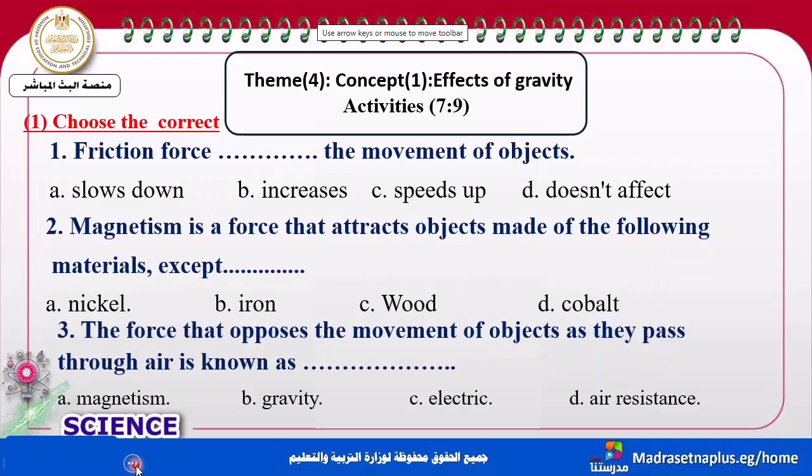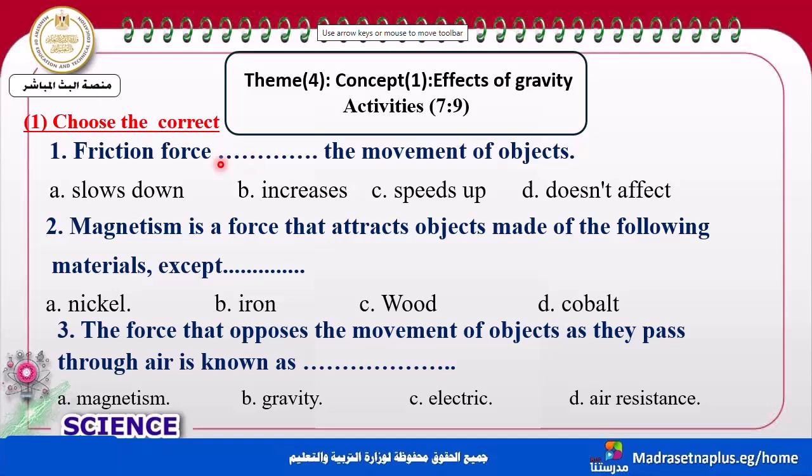That's all about the three types of force which we studied, which are magnetism, friction with air resistance, and also the gravity force. Now, let's solve this question with each other. Choose the correct answer. Friction force what? The movement of the object.